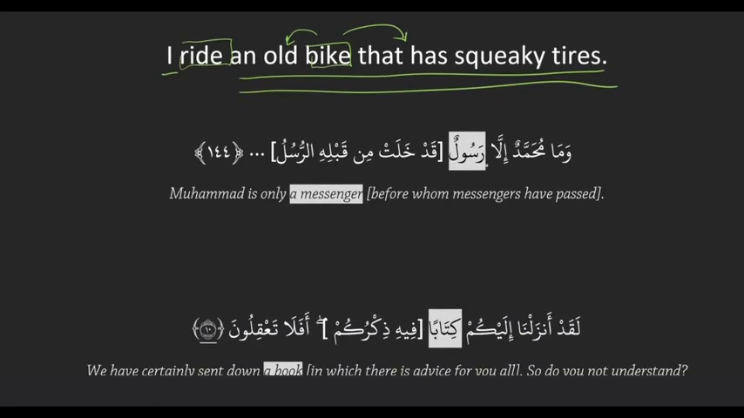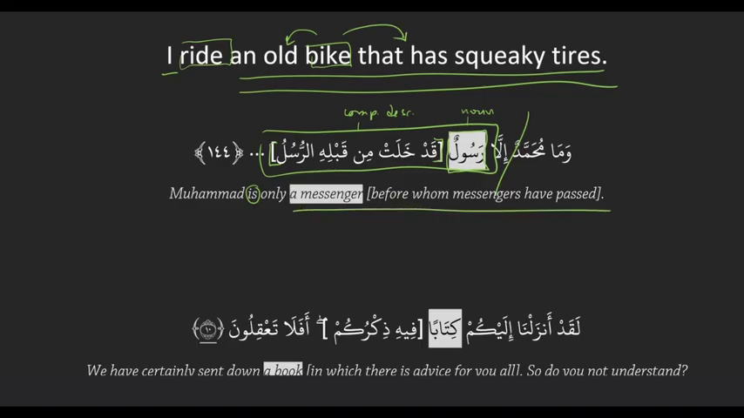Here we have وَمَا مُحَمَّدٌ إِلَّا رَسُولٌ قَدْ خَلَتْ مِنْ قَبْلِهِ الرُّسُلُ. So we have the word rasulun acting as the noun, and then it's being followed by a full sentence, قَدْ خَلَتْ مِنْ قَبْلِهِ الرُّسُلُ, which is acting as our complex descriptor. And this entire thing, the noun and the complex descriptor as a unit, is acting as the after is. So we have Muhammad, peace be upon him, is only, and then this entire thing is the after is: a messenger before whom messengers have passed.